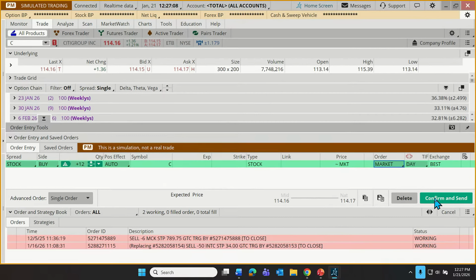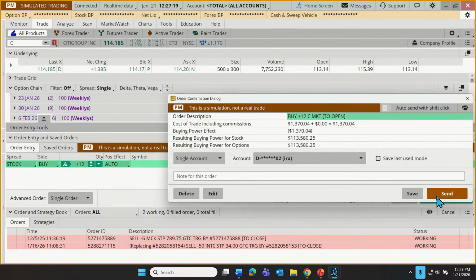If the heart's racing at this point, two things to remember. This is a simulated trading environment, so no risk. Also, clicking on confirm and send doesn't actually send the order off. It brings up a confirmation page where we get one more chance to make sure this is really what we want to do. There's also this reassuring language. This is a simulation, not a real trade. Well, good. That's good to know.